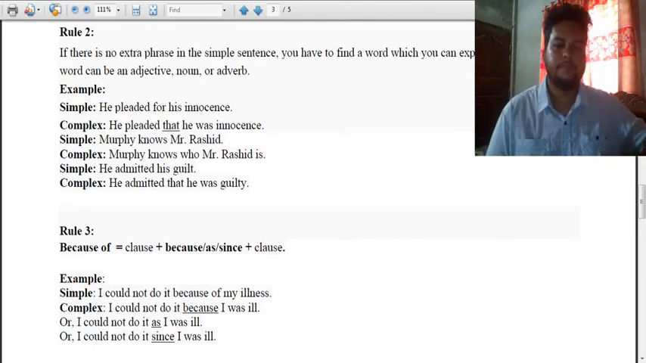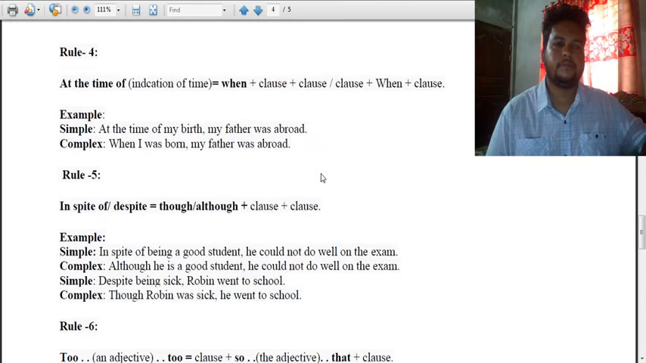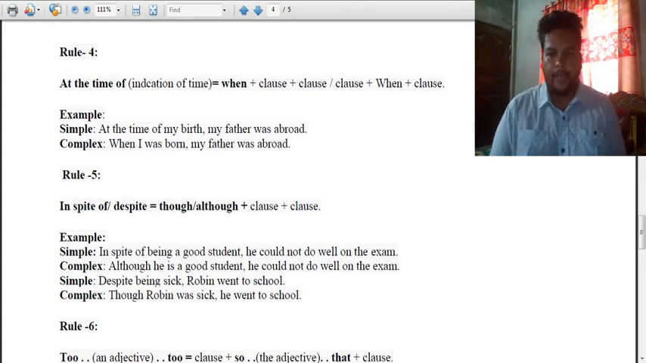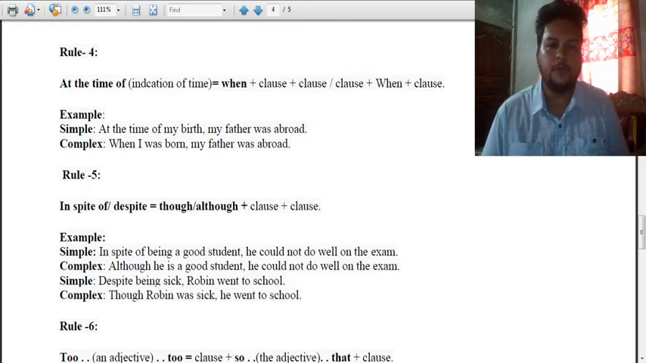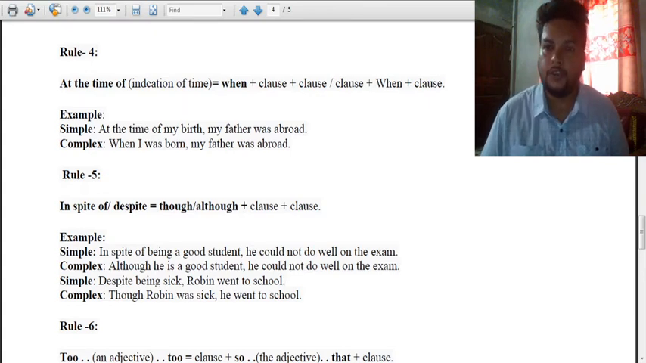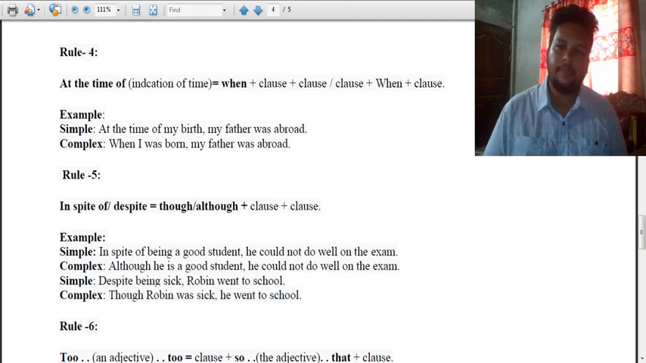What does it say? Rule 4 says, if you find an indication of time, সময়ের কোনো ব্যাপার যদি থাকে, সময়ের কোনো সূচক যদি থাকে, at that time what to do. So if you find at the time of, and you want to change it to a complex sentence, you will take when, then clause, then when, then clause. As at the time of deals with time, we'll take a relative pronoun related to time, that is when, যখন বোঝায়. So at the time of also means time, যখন সময় বোঝায়.